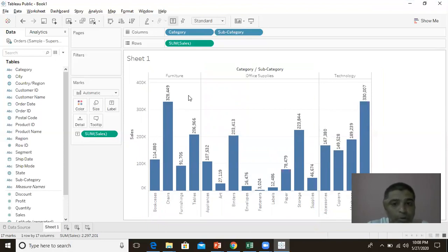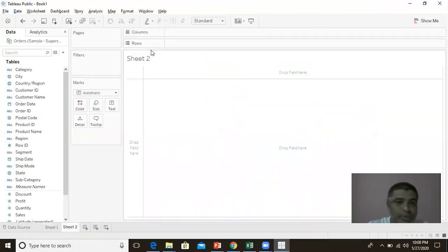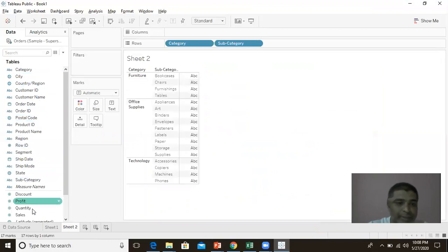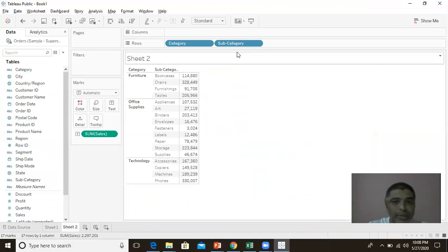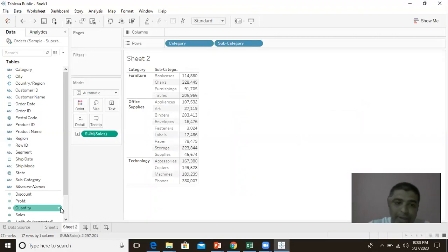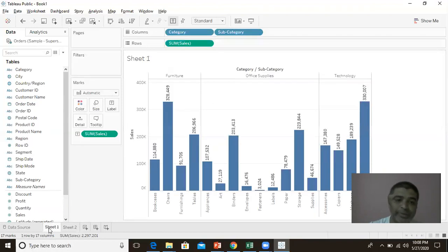Now say I want to have some kind of a tabular report, like a cross data report without the graph. So we can easily do that also. I just go here. I just say I want to see based on the category wise. So I want to subdivide the data based on subcategory, and then I just want to have this particular sales. So the same data that was there in the graph, I can do in this very easily. That is the beauty of this. I can create this kind of report very easily just with clicks, either in the text format or in the graph format. You can also very easily create dashboards with the help of Tableau.